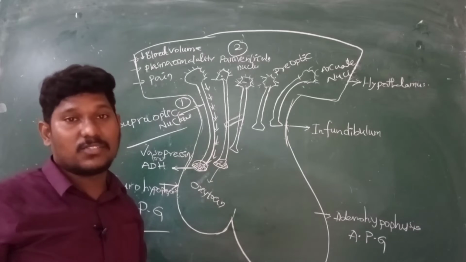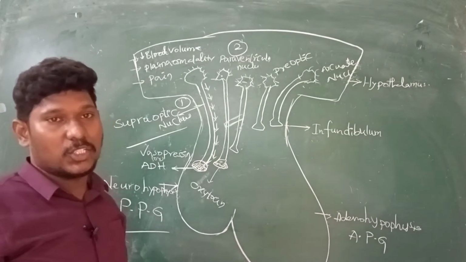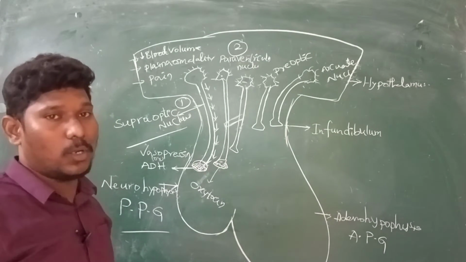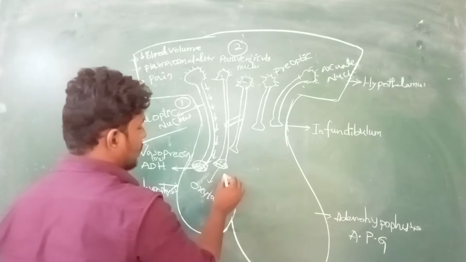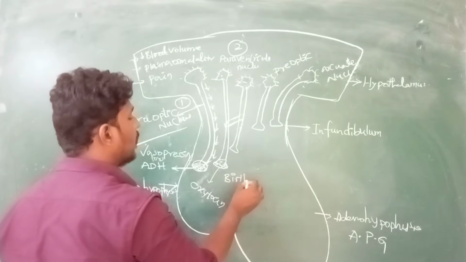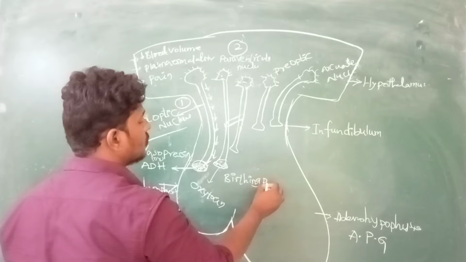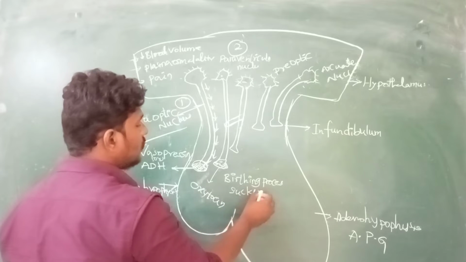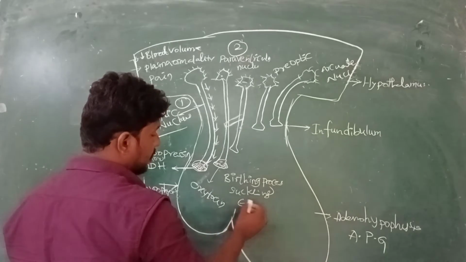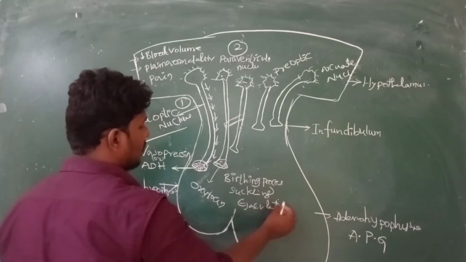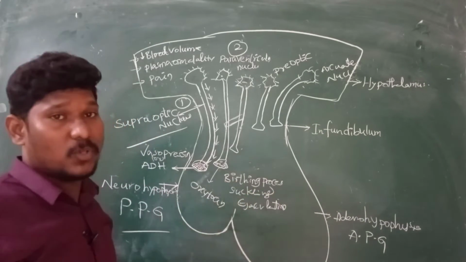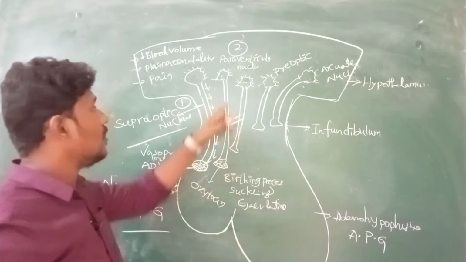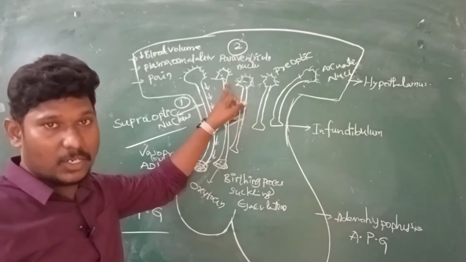Then what are the factors we require to generate the action potentials in the paraventricular nucleus? The birthing process, or suckling, or ejaculation. These are the factors responsible for generation of action potential in the paraventricular nucleus.